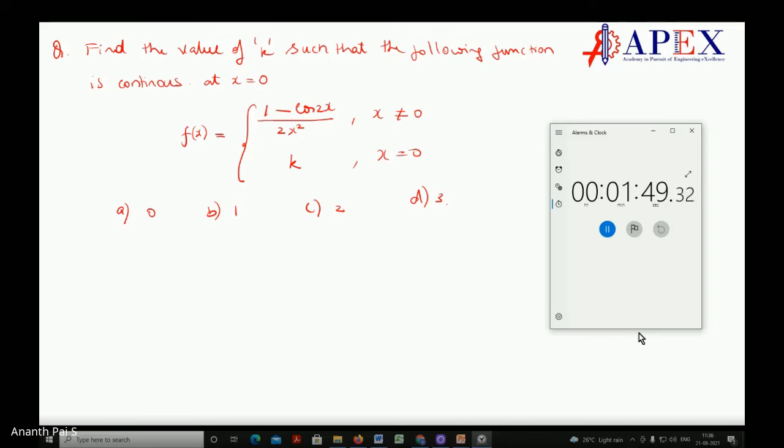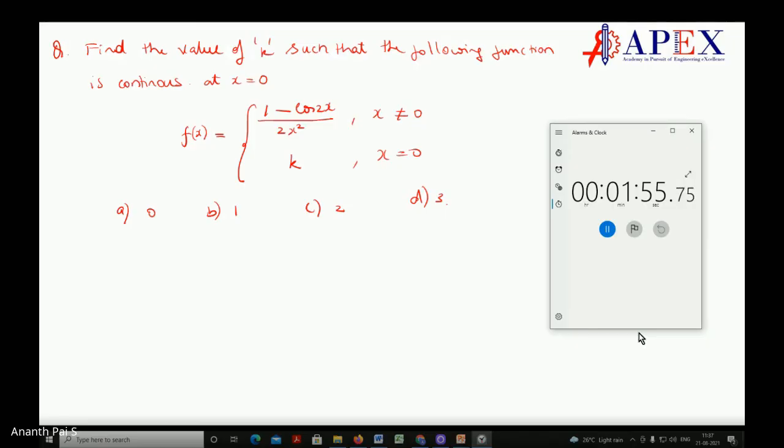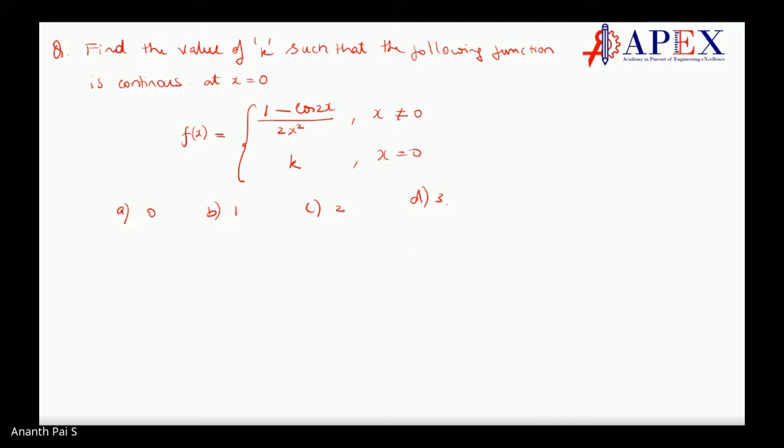Sine, double angles, everything, half angles. Yes, it is one. Correct. So you got it within 1 minute, right? 2 minutes. This is actually a 1 mark question, so it should be done within 2 minutes. About 1.8 minutes, 1 minute 40 seconds. So if you are doing it within 2 minutes, it is enough. That's okay. Fine. So what is it?